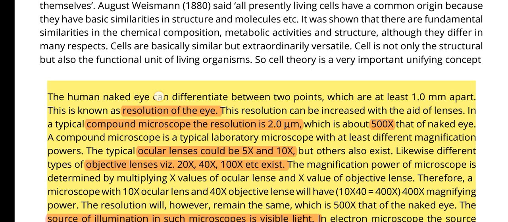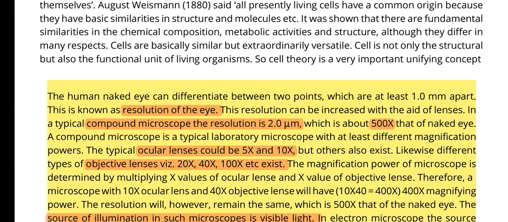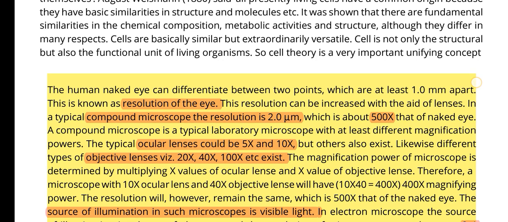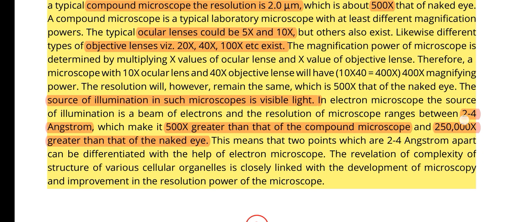For example, the human naked eye can differentiate between 2 points which are at least 1 mm apart, so that is the resolution of the human eye. The compound microscope resolution is 2 micrometer, and the electron microscope resolution is 2 to 4 angstrom.